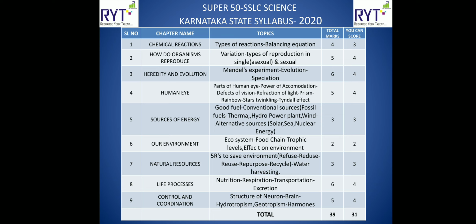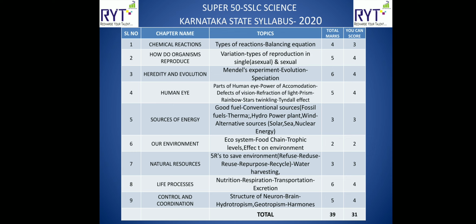Next one is sources of energy. Here they will ask you about what is a good fuel, what are conventional resources, what are alternative resources. This chapter is for 3 marks, and you can score 3 out of 3 easily. Next one is our environment, again a very easy chapter. Here they will ask you about ecosystem, then food chain, then trophic levels and effect on the environment. A very small chapter, again 2 out of 2 marks you can score.